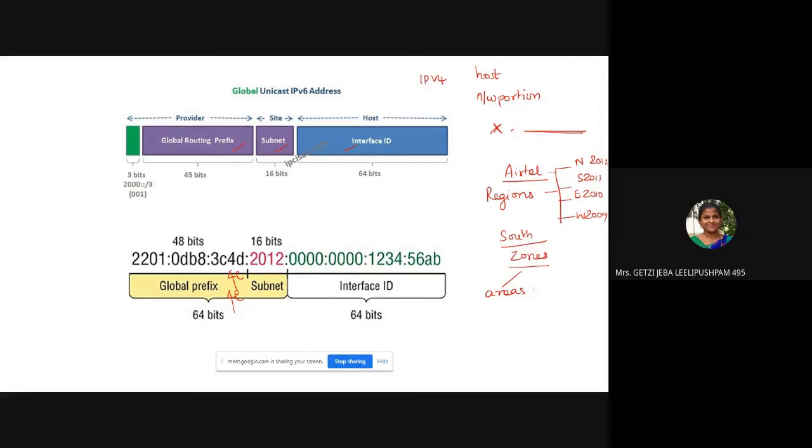Okay, so that is how the hierarchy is split in IP version 6. Usually the prefix of /64 is used. What does that mean? 64 bits are allotted for representing the network, and the remaining 64 are allotted for representing the host portion. That is how it is defined as of now, but it depends on the regulatory bodies that allocate IP version 6.